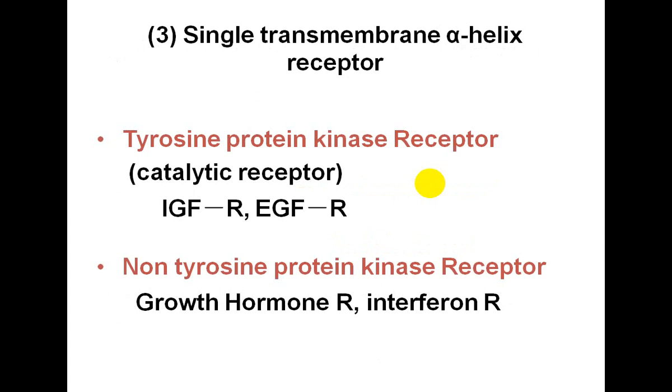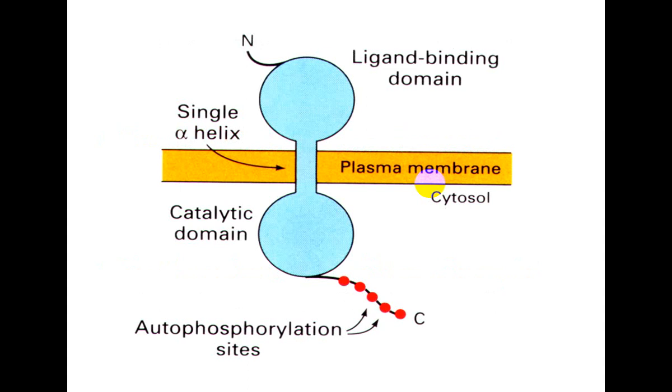Then coming to the single transmembrane alpha helix receptor, there are two kinds of single transmembrane alpha helix receptor, that is tyrosine protein kinase receptor or non-tyrosine protein kinase receptor. So in case of tyrosine protein kinase receptor, this can be insulin growth factor receptor or epidermal growth factor receptor, and in non-tyrosine protein kinase receptor there is growth hormone receptor or interferon receptor.